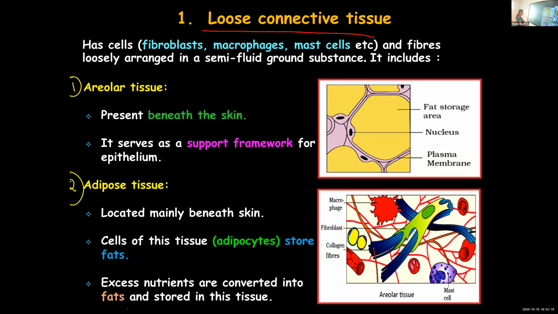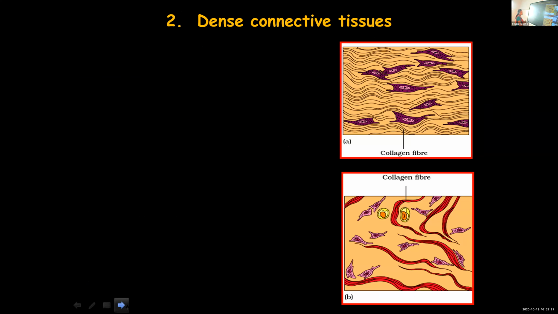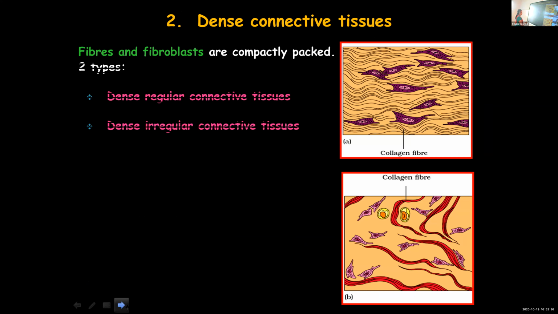Now moving on to the next type of tissue, that is dense connective tissue. So we covered loose connective tissue. Now moving on to dense connective tissue. Here the cells and fibers are very compactly packed.